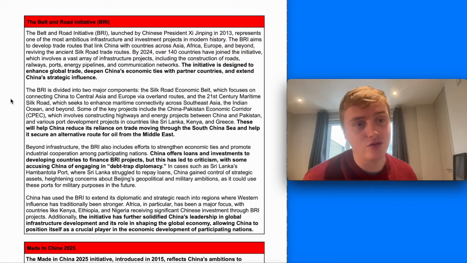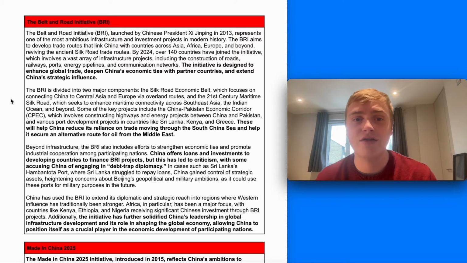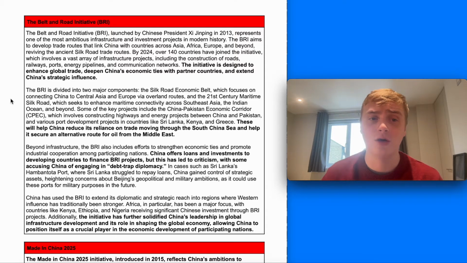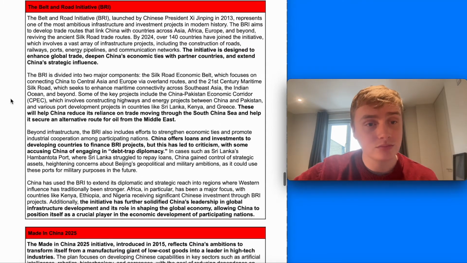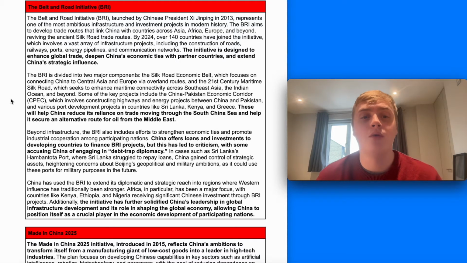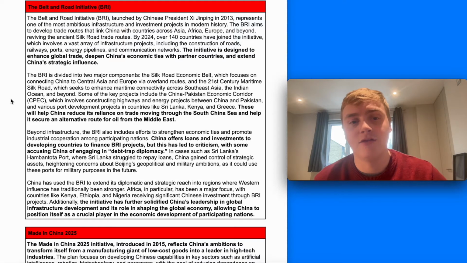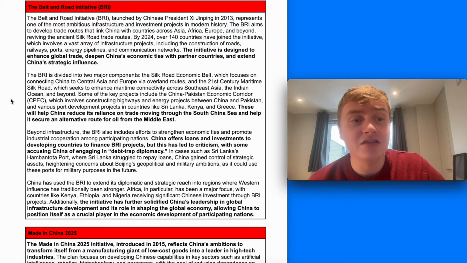Over 140 countries have joined the initiative. It involves a vast array of infrastructure projects, such as building roads, railways, ports, energy pipelines, and communication networks to build those trade routes. And it's designed to enhance global trade and deepen China's economic ties with partner countries. It's divided in two major components, as I mentioned: the economic belt, which focuses on connecting China to Central Asia and Europe, so across Eurasia via land routes, and the Maritime Silk Road, which seeks to enhance maritime connectivity across Southeast Asia, the Indian Ocean, and beyond.